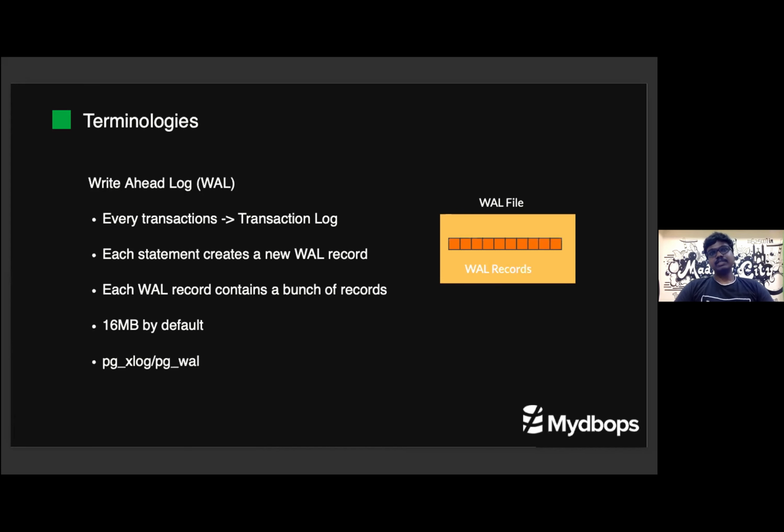Whenever we make any transactions on the Postgres server, they are written to the transaction log, that is the write ahead log, for the purpose of maintaining atomicity and durability.